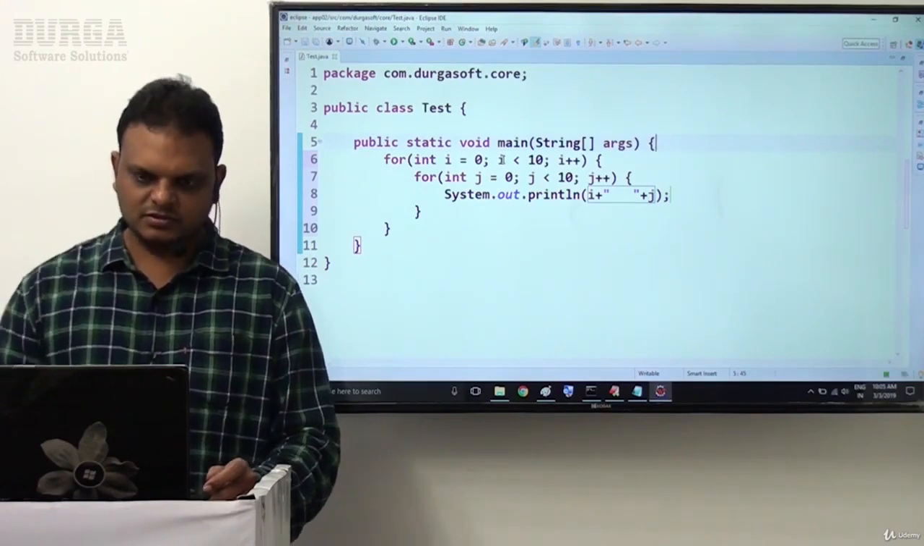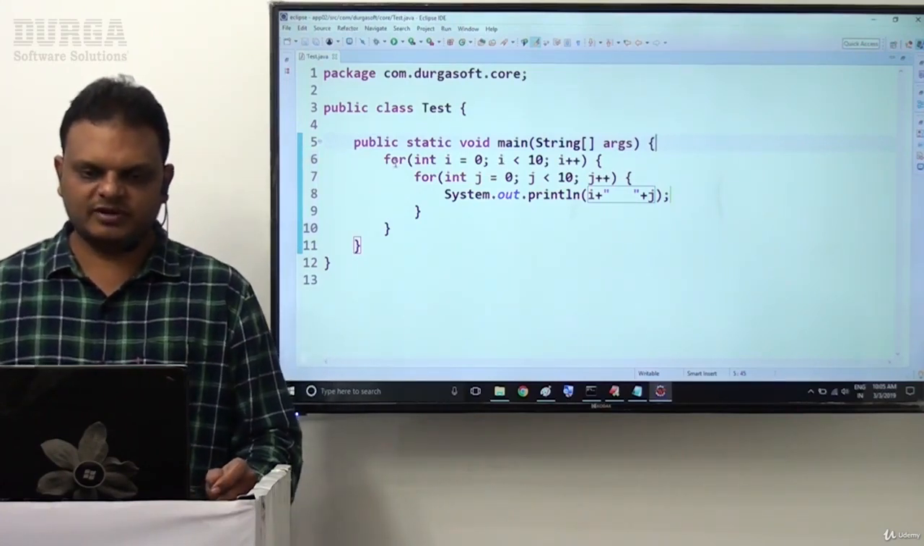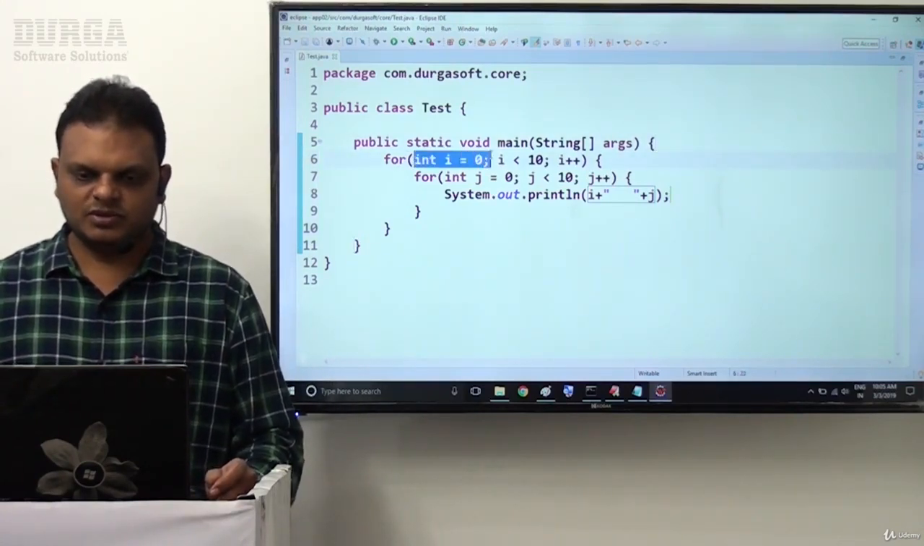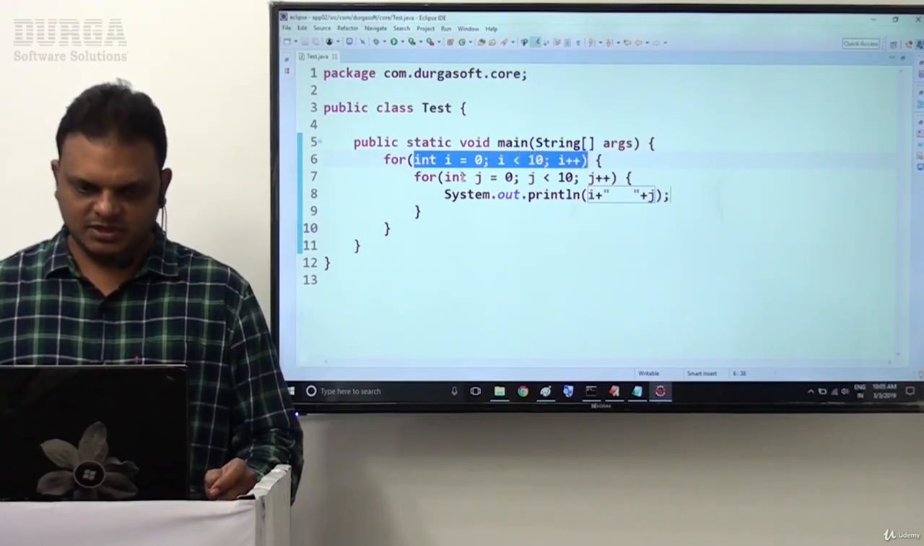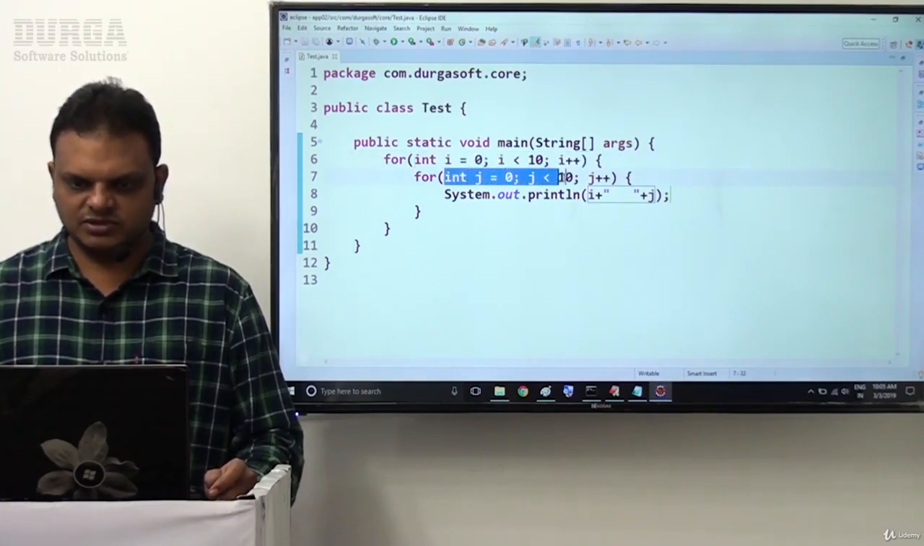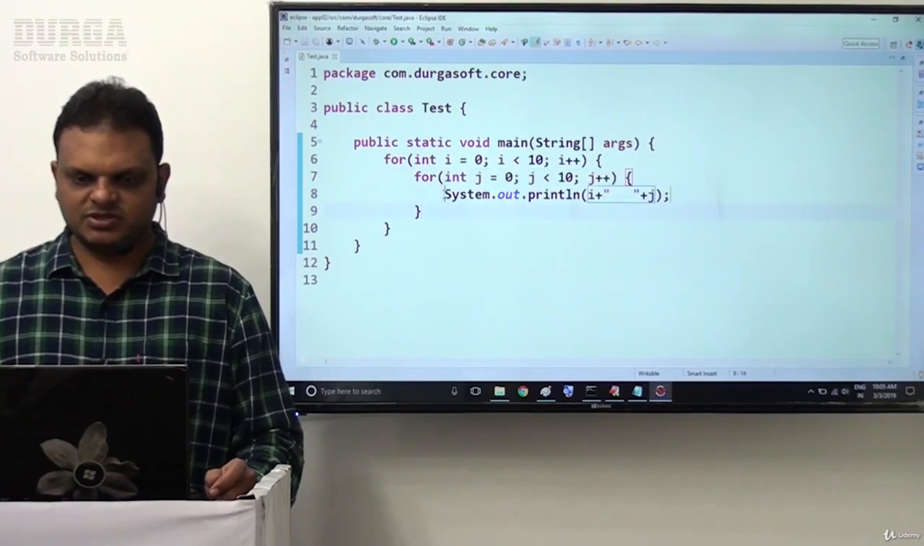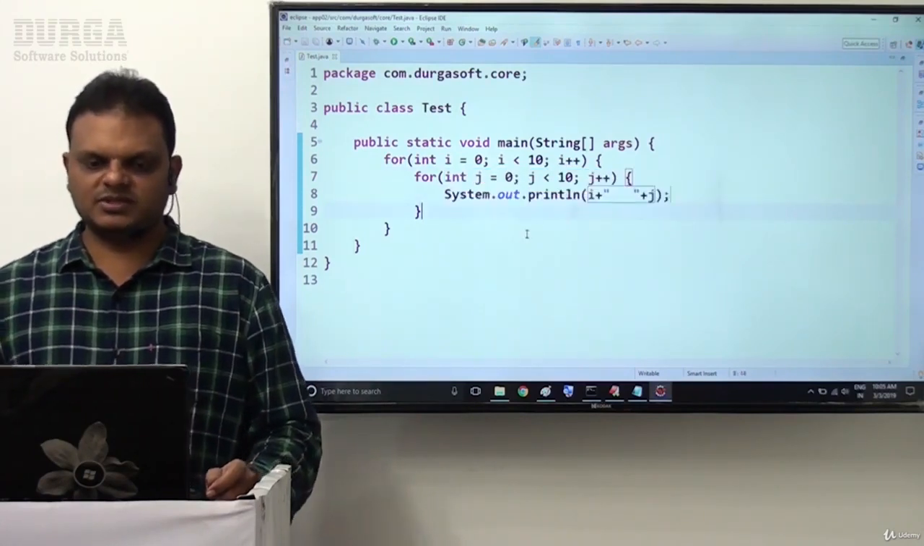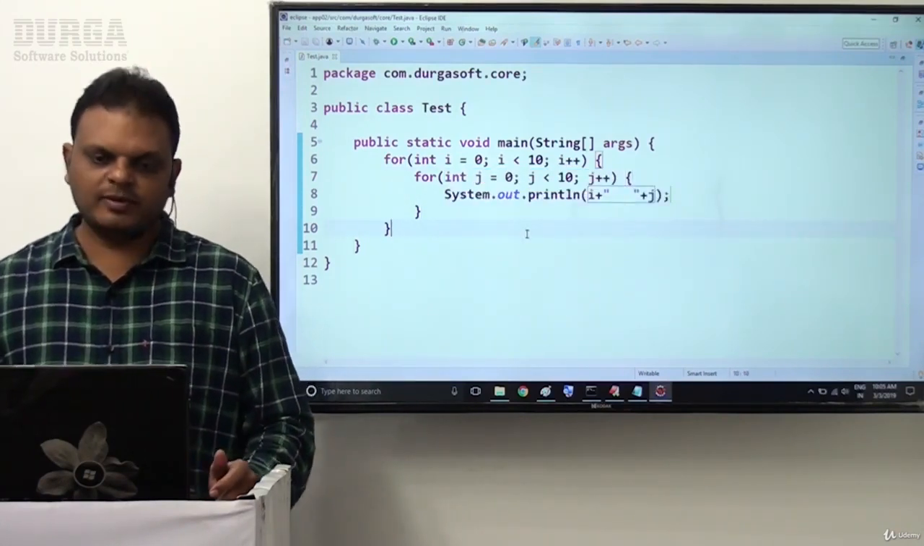This is exactly the program here. for (int i = 0; i < 10; i++), for (int j = 0; j < 10; j++), System.out.println(i + " " + j). Right, sir, what will be the output here now?